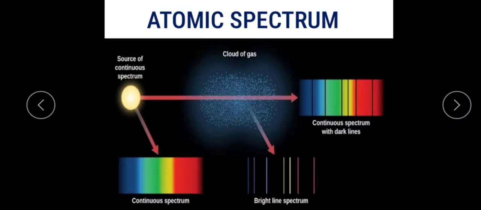Another spectrum is where we observe some dark lines. In the bright background, dark lines are observed. These dark lines correspond precisely to those wavelengths which are found in the line emission spectrum of the gas. This kind of spectrum, with absorption lines, is called the line absorption spectrum of the gas.